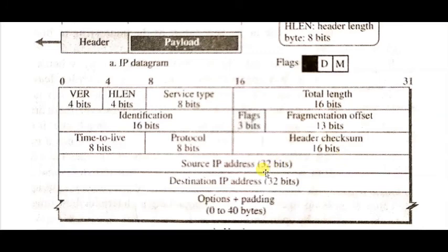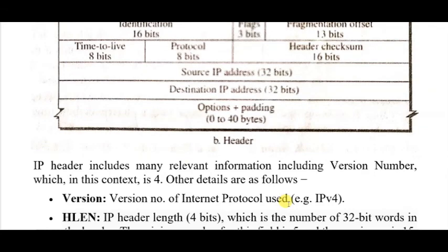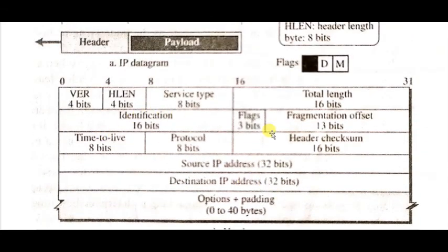The next field is the source IP address, which is 32 bits, and the last-but-one field is the destination IP address, which is also 32 bits. The last one is options plus padding, which is 0 to 40 bytes. Why? Because the fixed fields total 20 bytes and the remainder up to 60 is 40 bytes. So if you are putting in options and padding, you can put from 0 to 40 bytes of information. We have now completed all the fields.